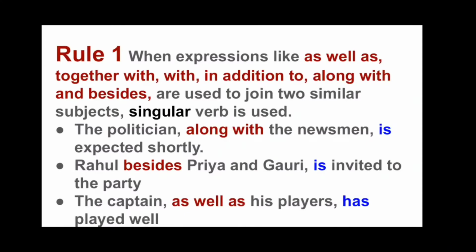Like: The politician along with the newsman is expected shortly. So here the politician is a singular subject. We will not consider the newsman. So the subject is the politician, which is singular, so we use a singular verb.